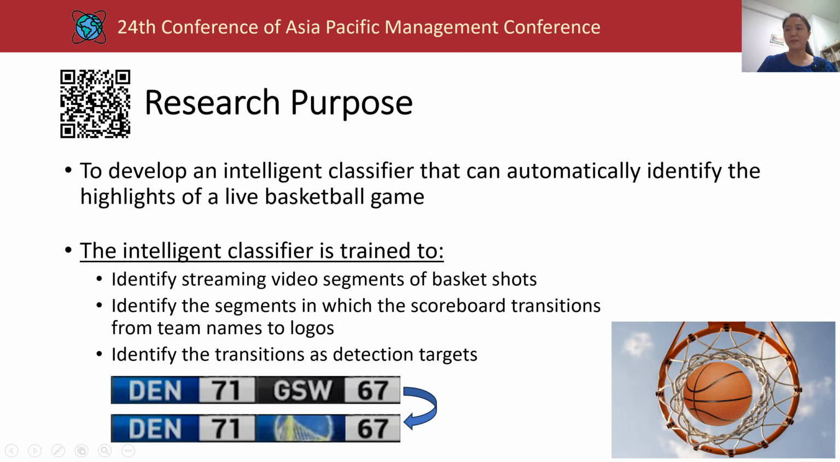Overall, the research purpose is to develop an intelligent classifier that can automatically identify the highlights of a live basketball game. Here, the intelligent classifier is trained to identify the video segments in which the scoreboard transitions from the basketball team's names to the team logos. The detection targets of the trained intelligent classifier are those scoreboard transitions. For example, in the game of the Denver Nuggets versus the Golden State Warriors, DEN versus GSW, within a few seconds of a shot, the team's name, GSW, immediately gets changed to its logo.